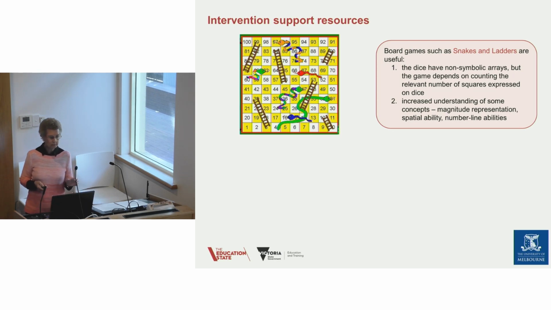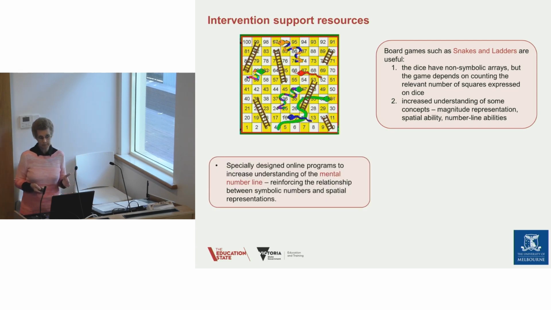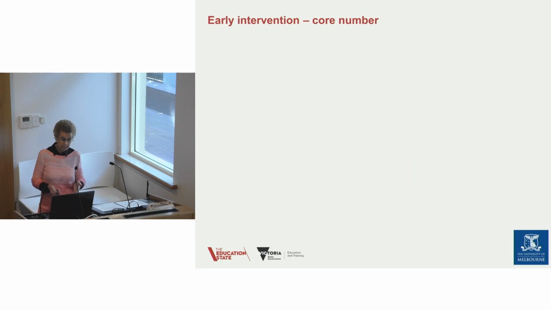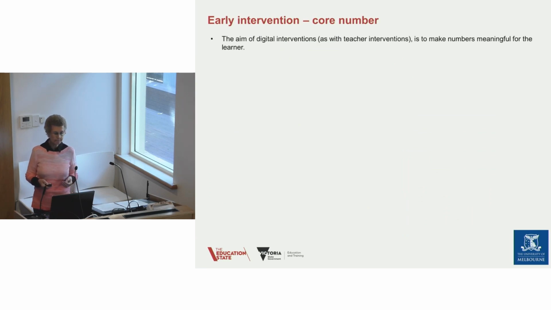And then the other thing about a Snakes and Ladders board, it's a little bit like a number line. It's presented in a sort of number line fashion, and it shows the relative positions of numbers along that line in an equal spacing. So magnitude representation, spatial ability, number line abilities are all being reinforced through Snakes and Ladders. Specially designed online programs to increase understanding of the mental number line have also been developed, and it might look like this. The grasshopper jumped forward 7 and backward 6. Choose the matching example. Again, this can be replicated easily in a classroom.